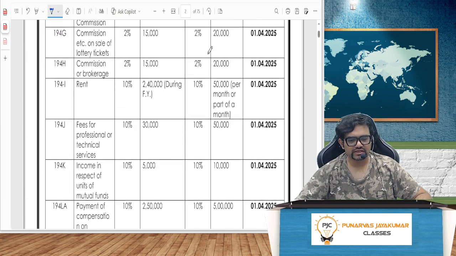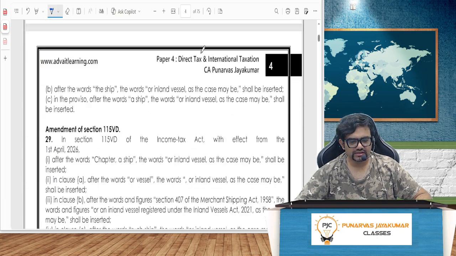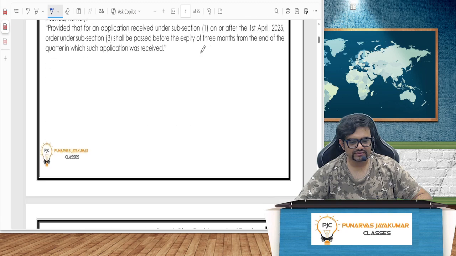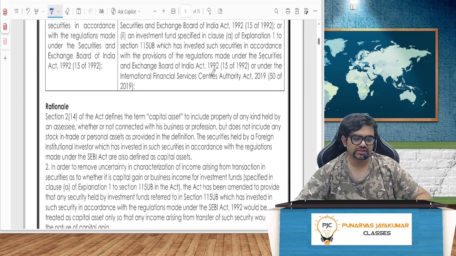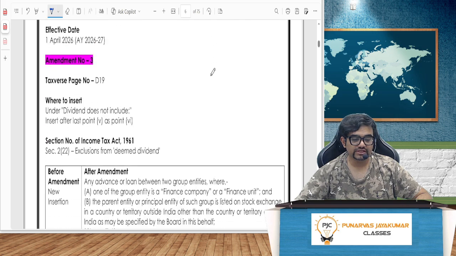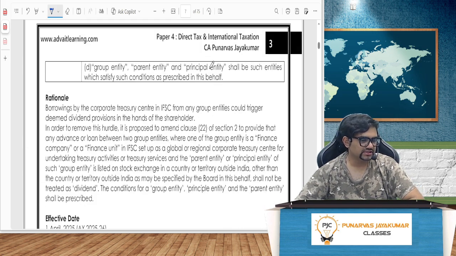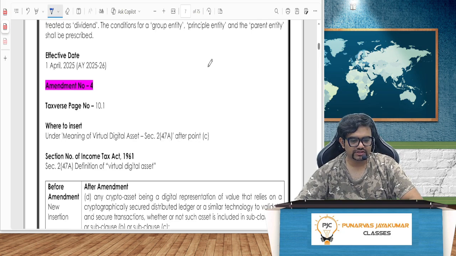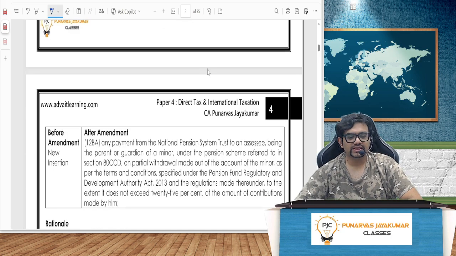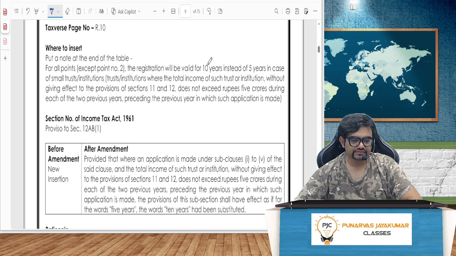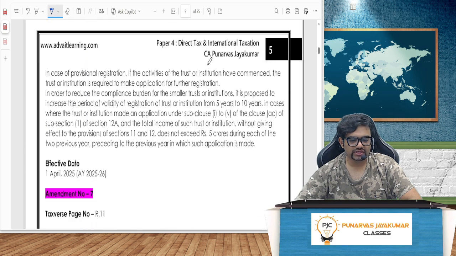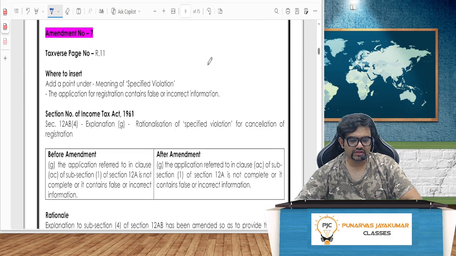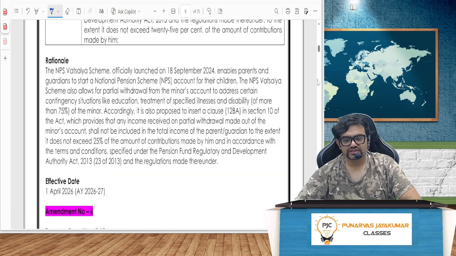Next changes are only in the TDS and then here tonnage taxation. Then it's only in capital gains. There's not much change, honestly, in the PGBP, etc. There are no changes. Only in capital gains, there are a few changes. I've given where to put, what is the rationale, everything, including the page number, so it becomes very easy for you to understand.